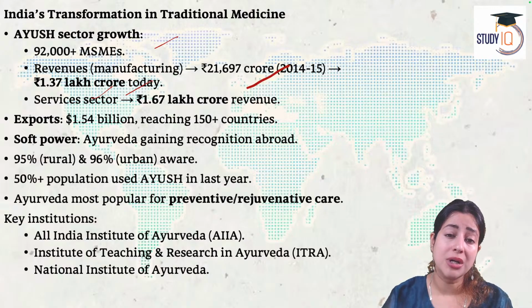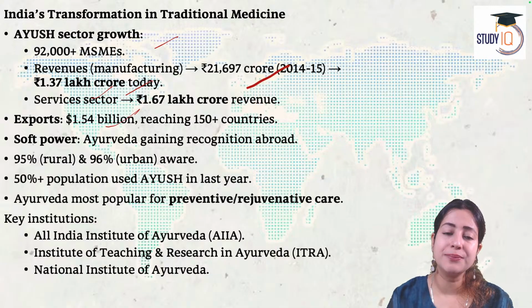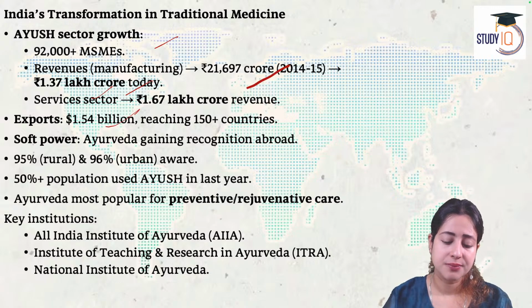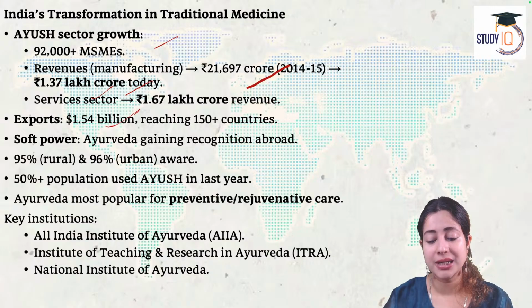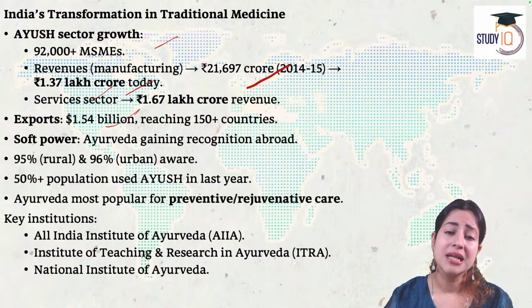We are talking about the Ayush manufacturing sector, the traditional medicine manufacturing sector. India exports about $1.54 billion of traditional medicine. Indian medicines reach more than 150 countries across the globe. Can you imagine? Out of 194 recognized countries, Indian alternate medicines like herbal medicine, homeopathic medicine, Unani medicine are reaching 150 plus nations today.